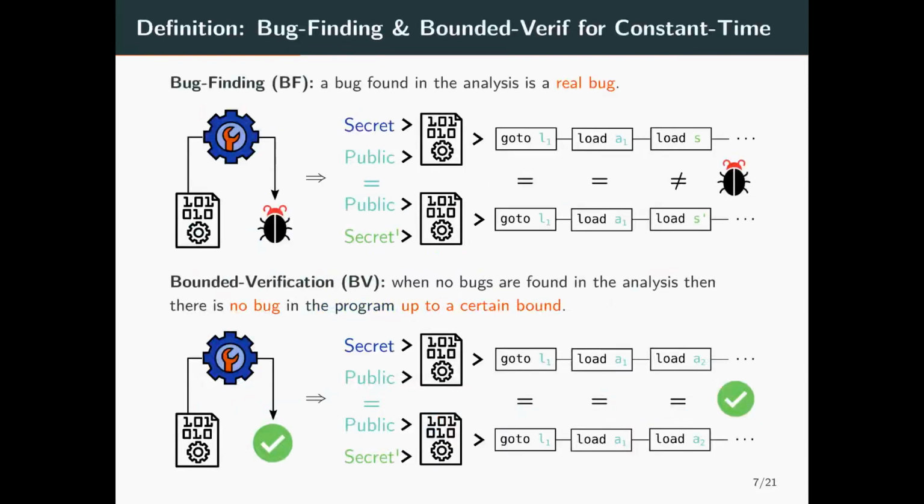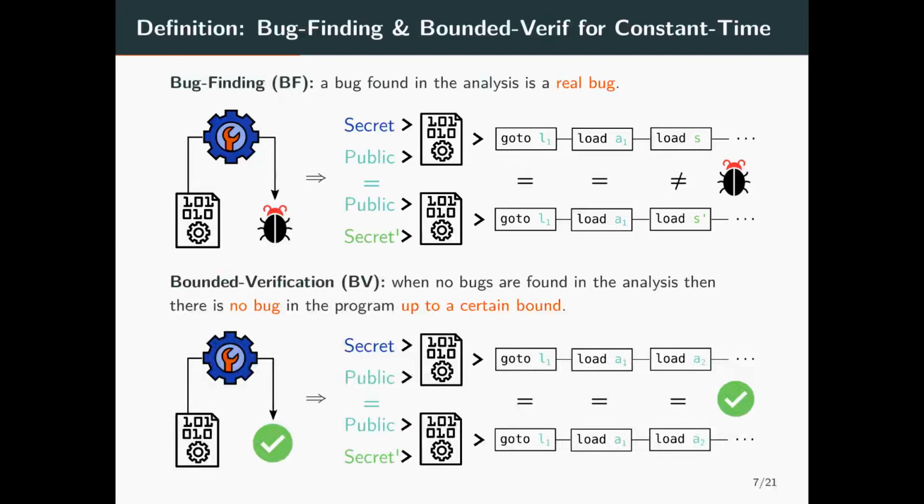Let me define right now what I mean by bug-finding and bounded verification. An analysis is correct for bug-finding if when it finds a bug, then there is a real bug in the program, meaning that it can report two concrete executions with the same public input, but with different control flow or different memory accesses.